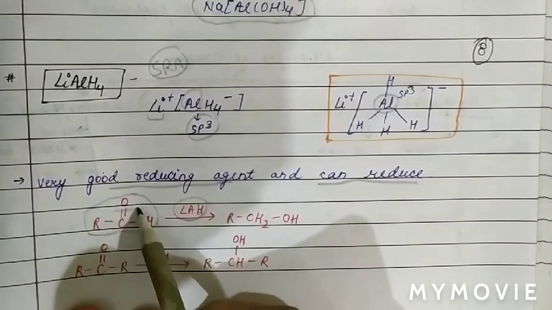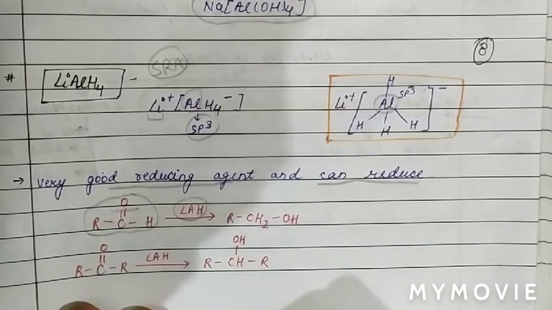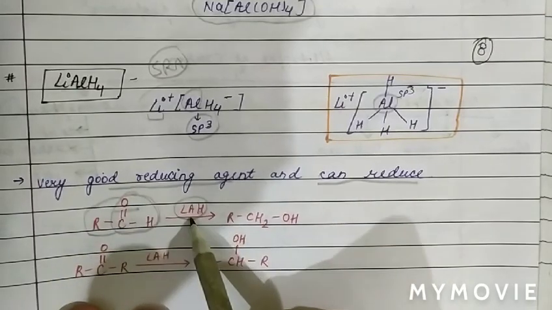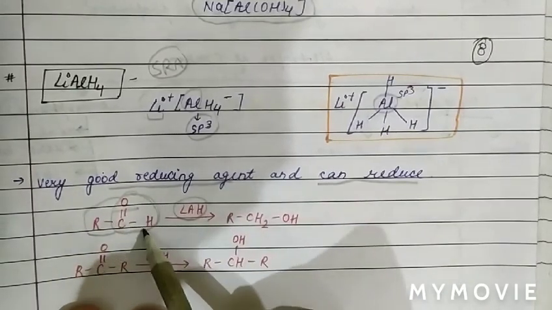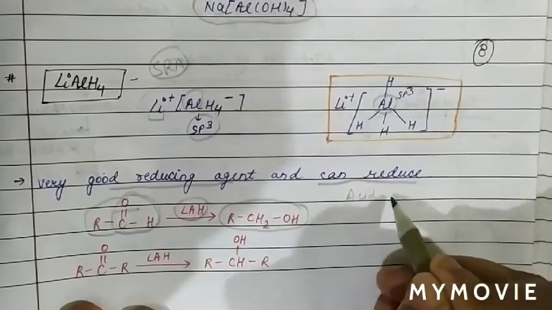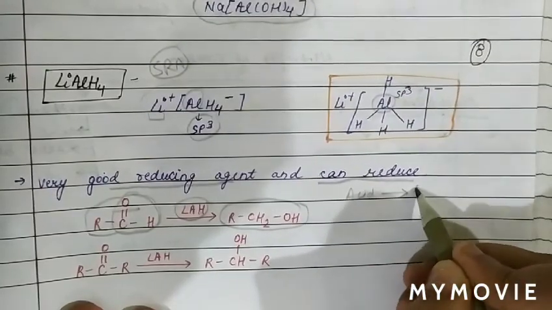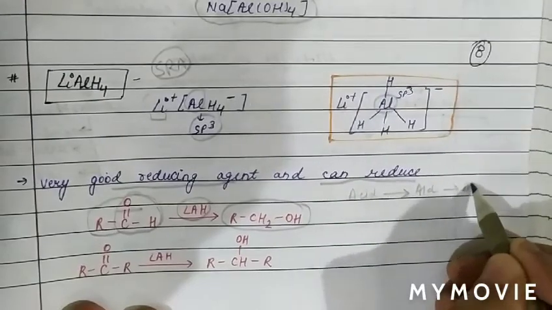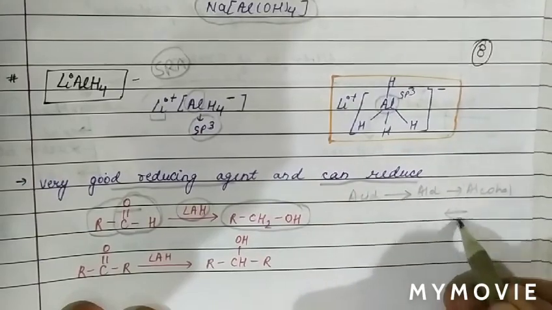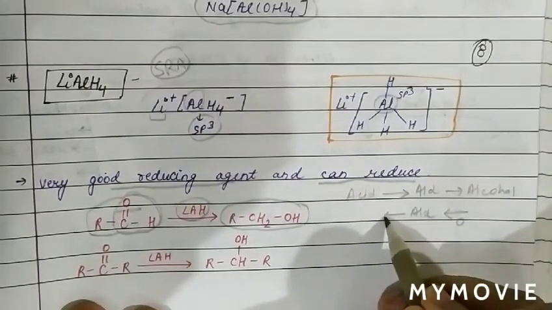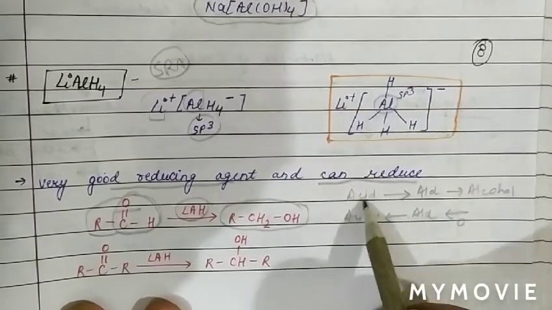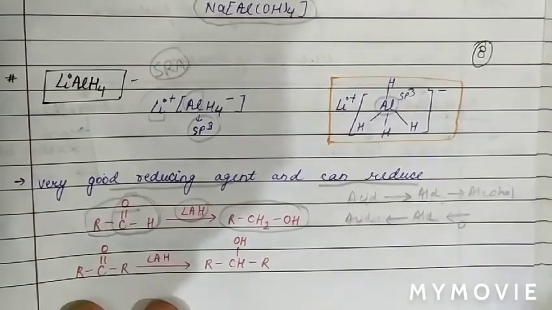So removal of oxygen and addition of hydrogen. So we can see that the aldehyde group on reduction with lithium aluminium hydride will convert into alcohol, because we know acids on reduction reduce to aldehyde and aldehyde reduces to alcohol. This is the reduction series, while the oxidation series is alcohol oxidizes to aldehyde and aldehyde oxidizes to acids. So basically when we reduce, acids reduce to aldehyde and aldehyde reduces to alcohol.